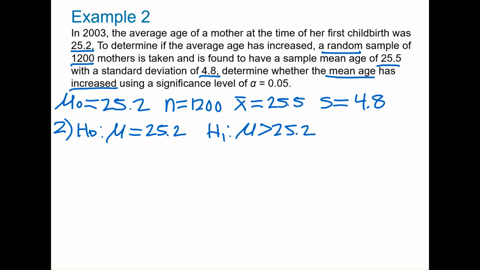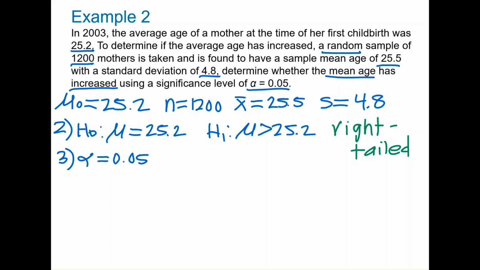Now let's determine what type of test this is. Because the alternative hypothesis contains greater than, this is a right-tailed test. Now let's determine the significance level, or alpha. We are told that alpha equals 0.05. In step 4, we can either use the p-value approach or the classical approach. First, we will use the p-value approach.